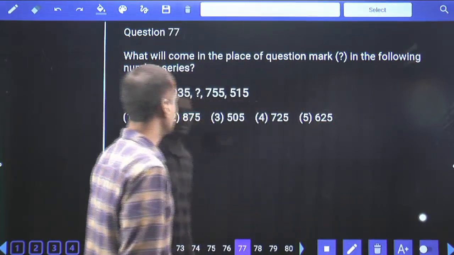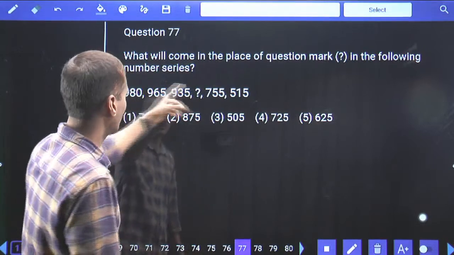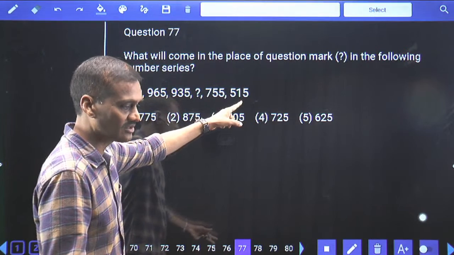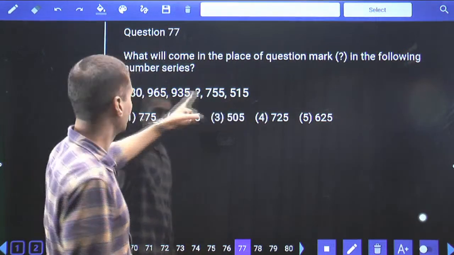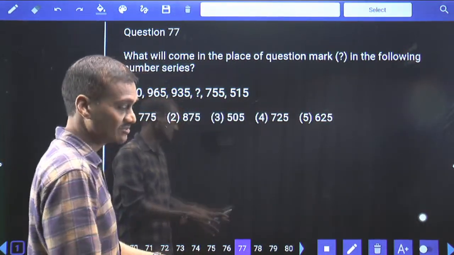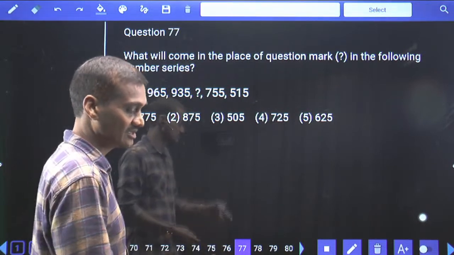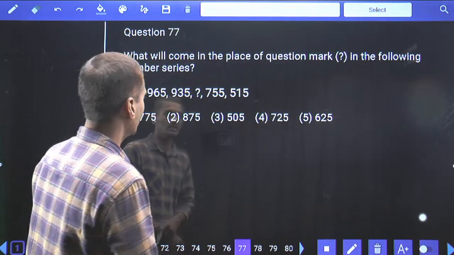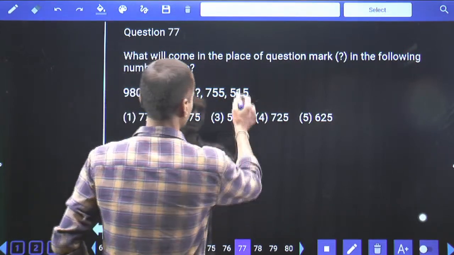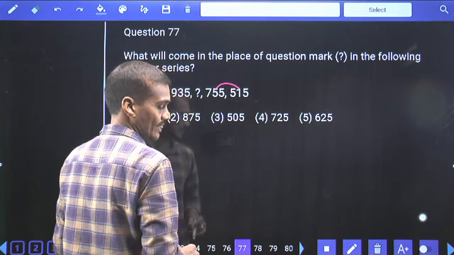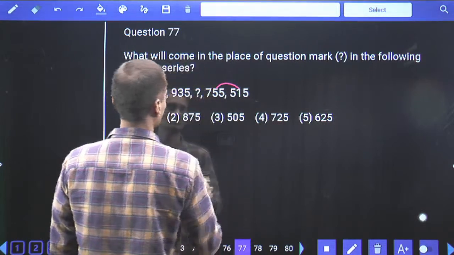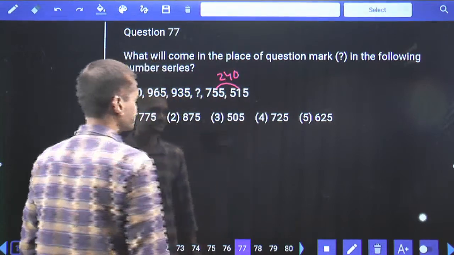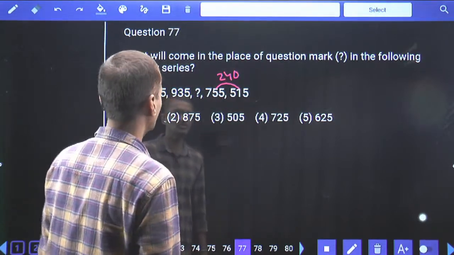Then coming to this 77. Now in this 77, 500 and 980. 500 into 2 itself will be around 1030. But as it is lesser than that, it comes under difference, neither product nor combination. This is how we need to determine the model. Then we need to find out the difference between 515 and 755. Tell me what is the difference between these two? The difference will be 240, isn't it? The difference will be 240.